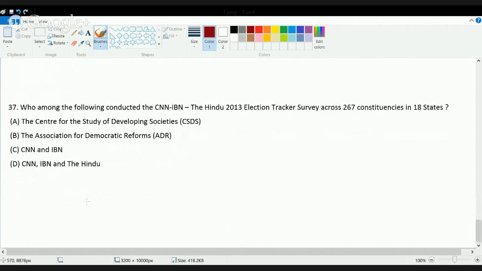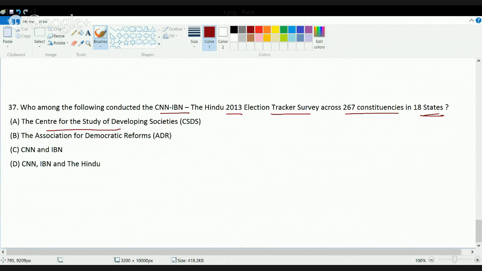This question is totally based on the recent general elections that were supposed to be held in 2013. This question asks which of the following conducted the CNN IBN Hindu 2013 election tracker survey across 267 constituencies in 18 states. So this was conducted by